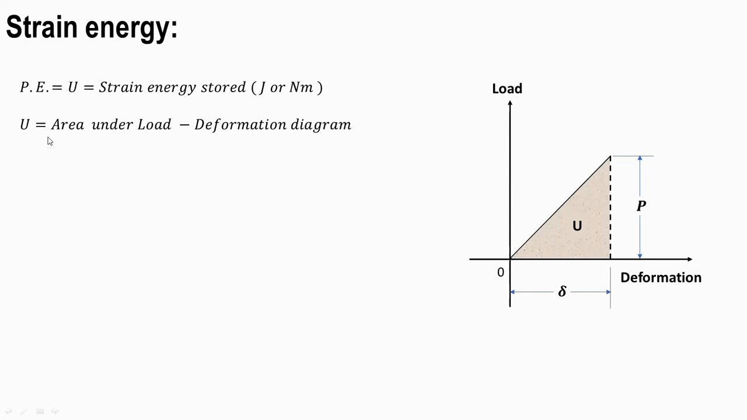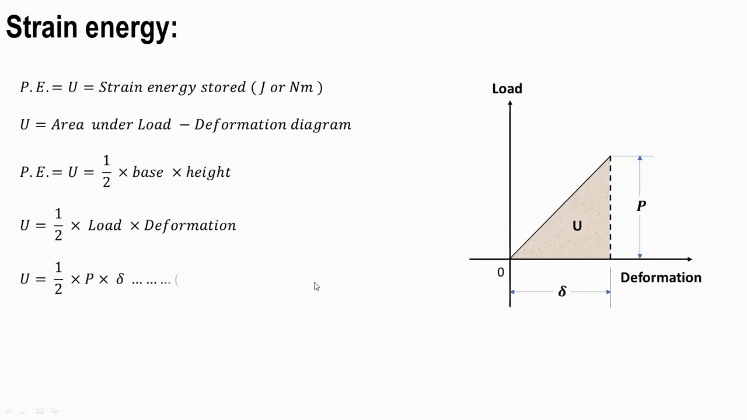Now U is equal to the area under the load deformation diagram, and as the load is applied gradually, if you drop a perpendicular from this, you will get a right angle triangle over here. Therefore the area under this load deformation diagram will be equal to the area of the triangle, that is 1/2 base into height. So this is 1/2, height is P, that is load, and deformation is the base, that is delta. So it is 1/2 P into delta. Height we have written first and base afterwards. So U is equal to 1/2 P delta. That is our first equation. This is the basic equation of strain energy.